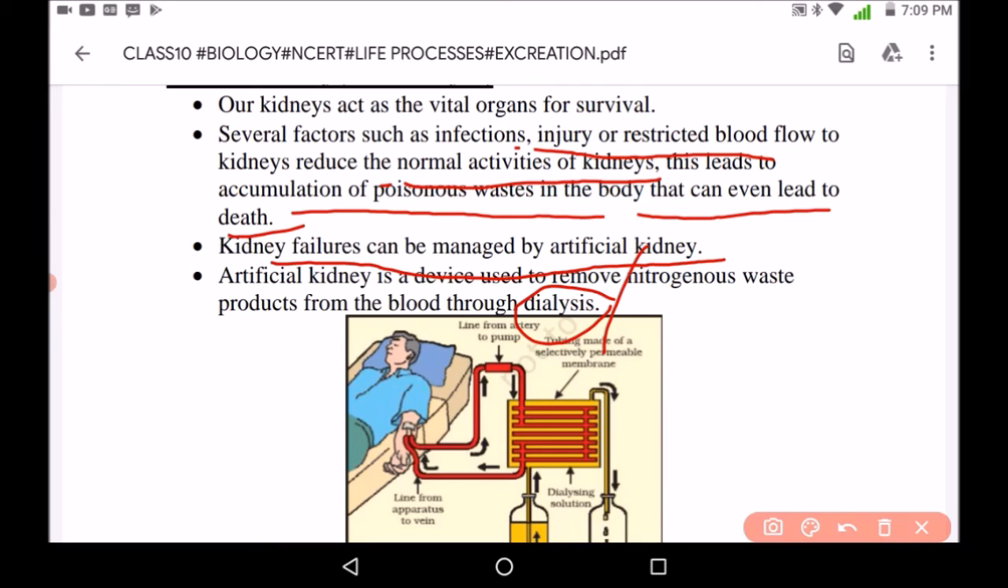So if there is a certain infection or if the kidneys are not working properly, in that case dialysis is done with the help of an artificial kidney.